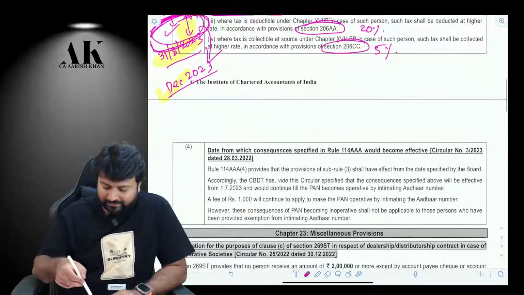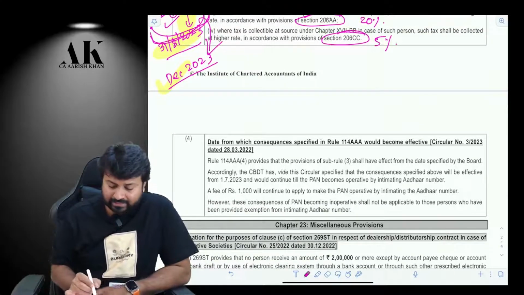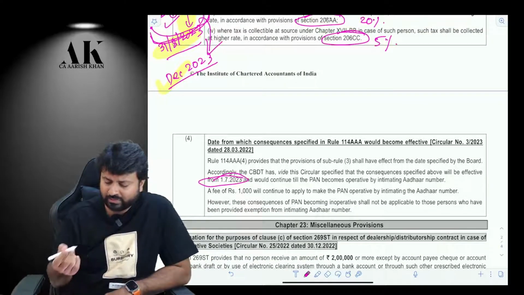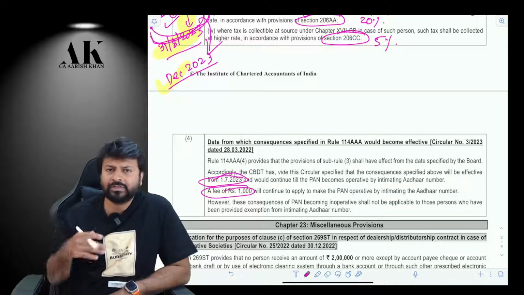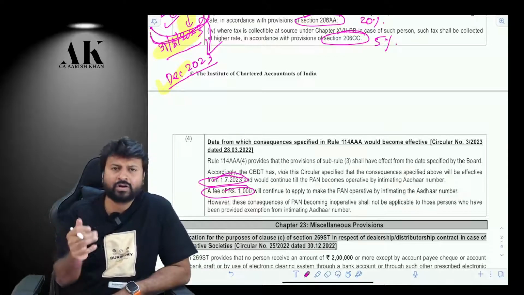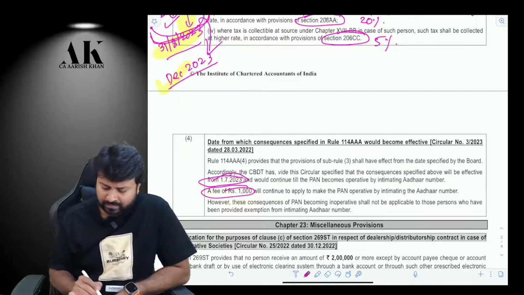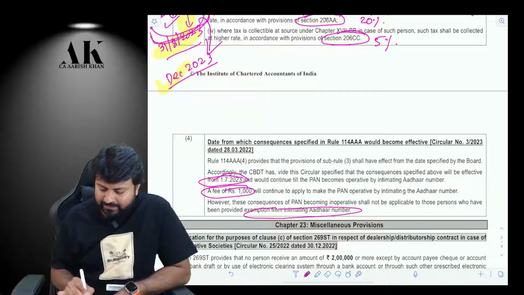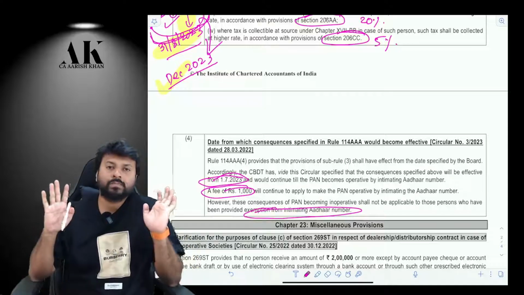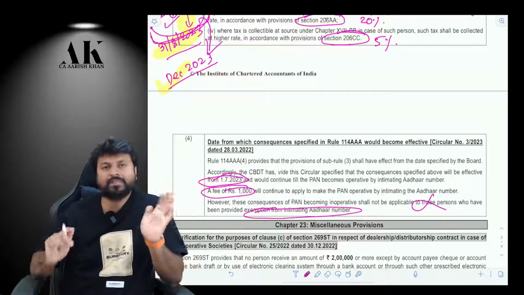Okay. Now here it is written the same thing, that the specified date is 1st July 2023. And you will be liable for a fee of 1000 rupees if you intimate, because the due date of 31st March 2022 has gone now. And one last thing is that if the government has exempted any person from intimating Aadhaar number, then they will not face any consequences.